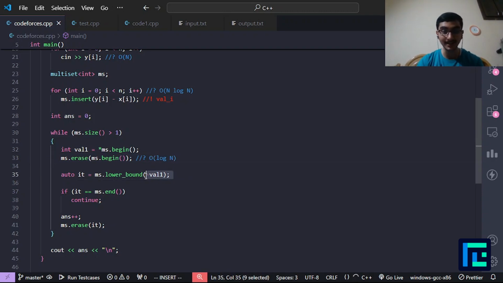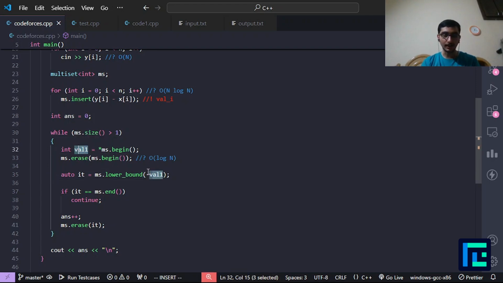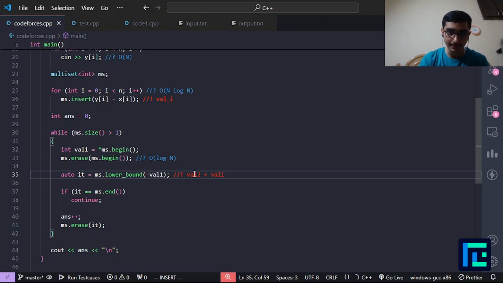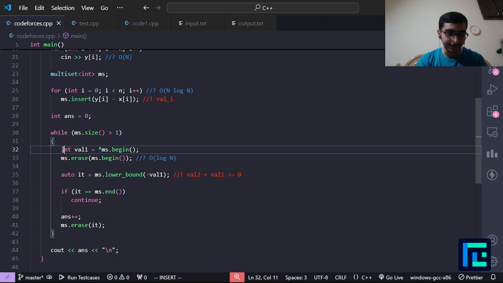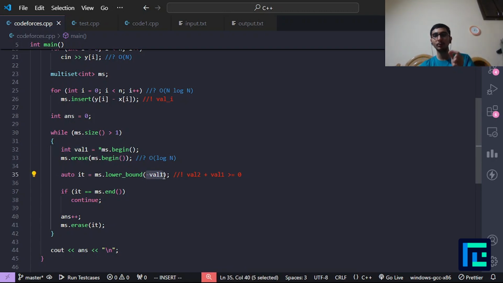Now I take a lower bound of minus val1. So if this lower bound gives me val2, then I will know that val2 plus val1 is greater than or equal to 0, right? Because if val1 is positive, then this value would be negative, and the lower bound of a negative value always gives a value which is lesser than it.